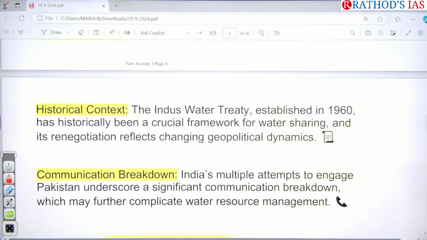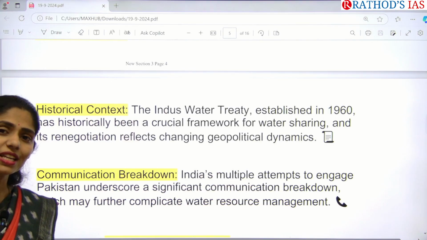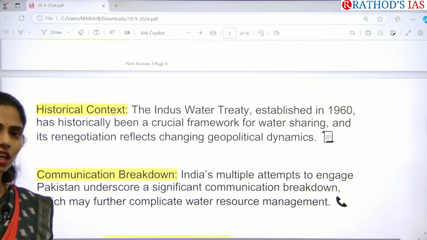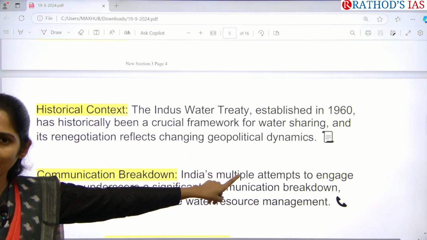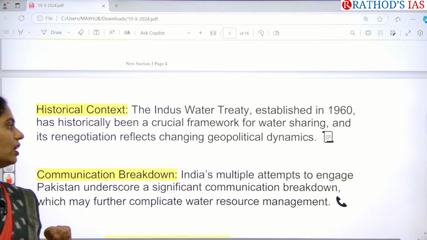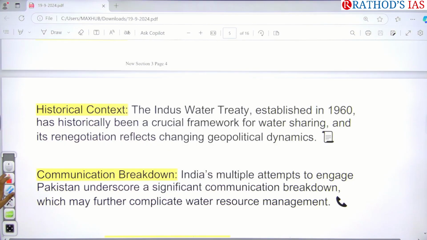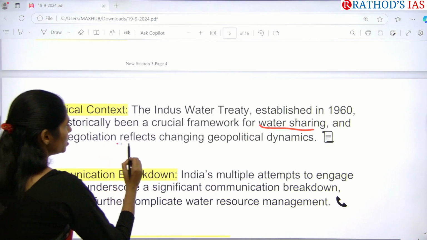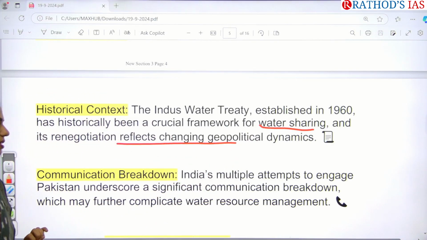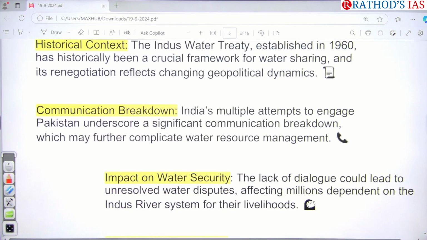And if you see the historical context of this Indus Water Treaty, it was signed between India and Pakistan way back in the 1960s, when the Cold War era had started. This agreement focuses on water sharing as well as changing geopolitical dynamics. Many times we went for talks, but Pakistan is ignoring our request. So because of this, what happened?